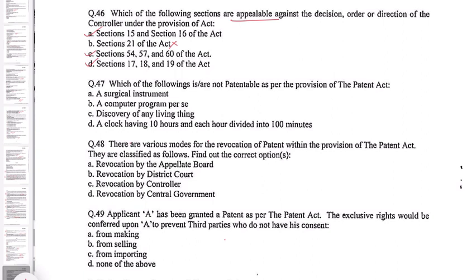Now moving towards question 47. Which of the following are not patentable as per the provision of the Patent Act? A. A surgical instrument, B. a computer program, C. discovery of any living thing, D. a clock having 10 hours and each hour divided in 100 minutes. So all the four are not patentable. A, B, C, D, all the four options are correct.